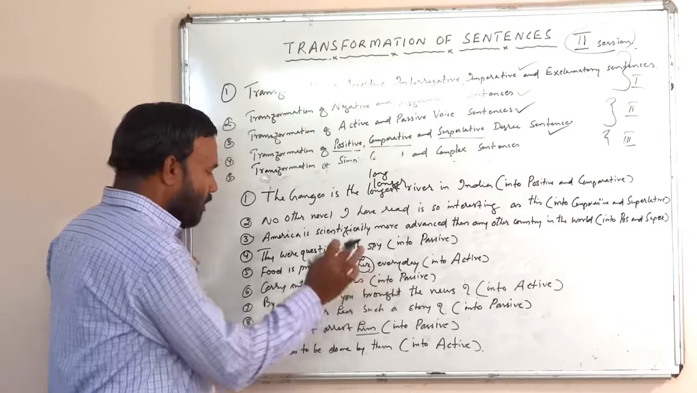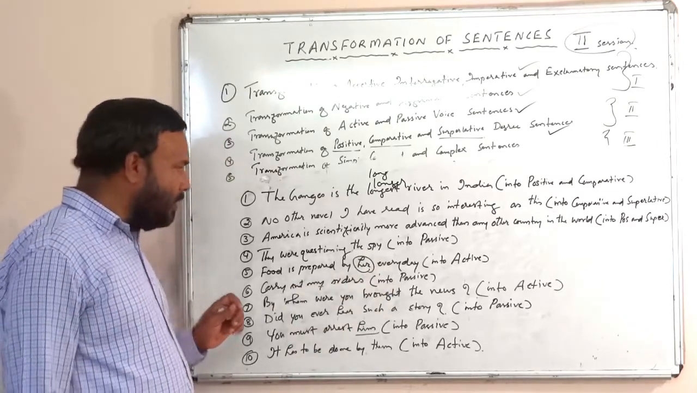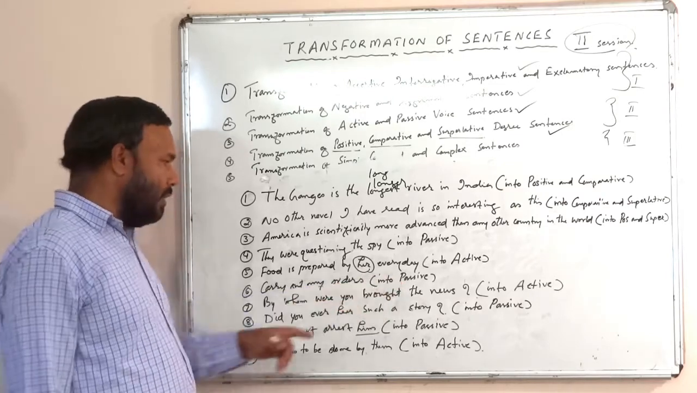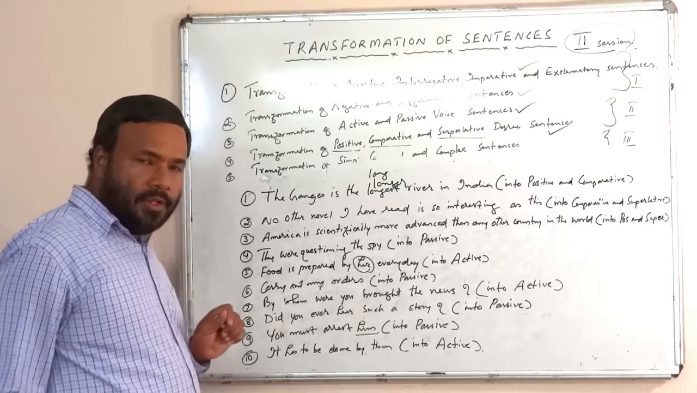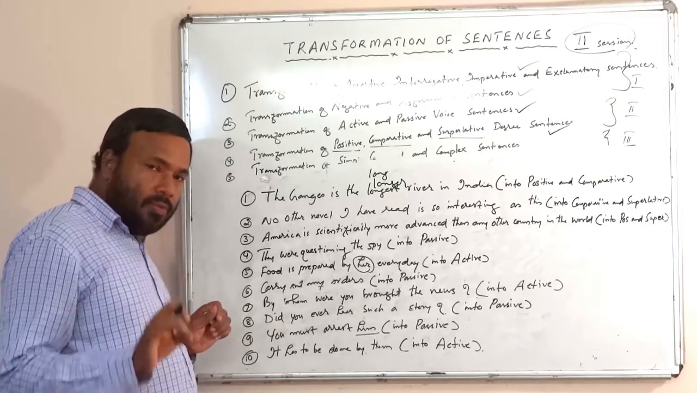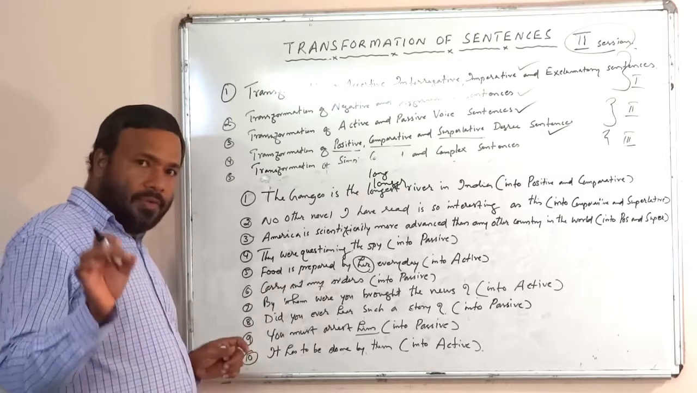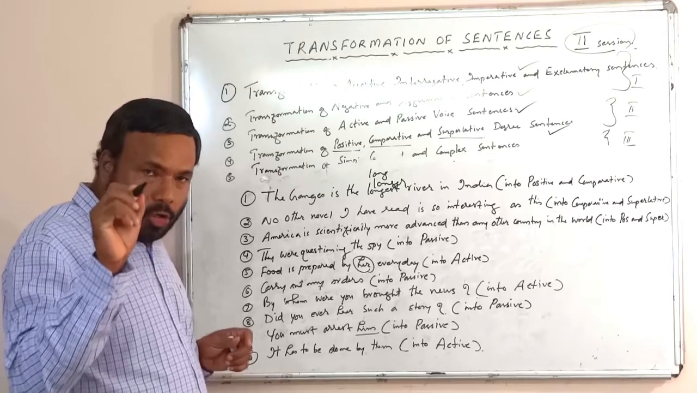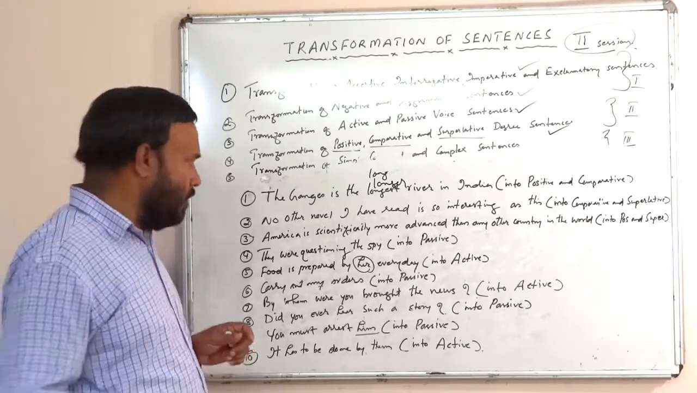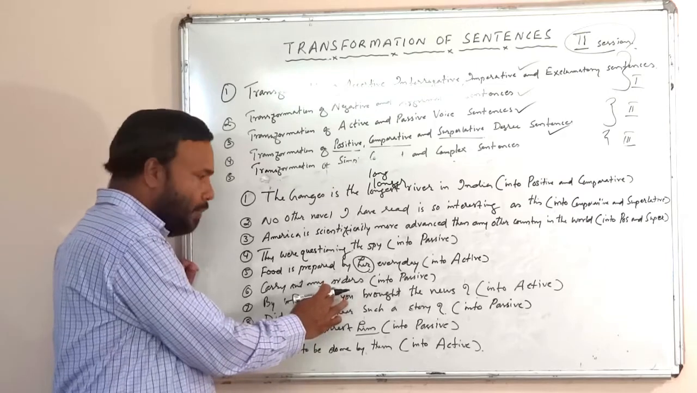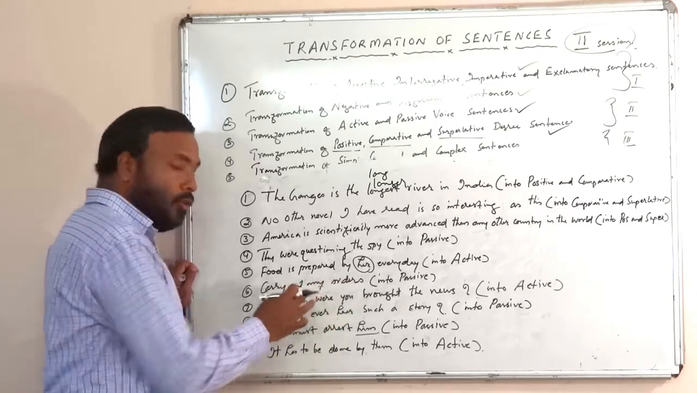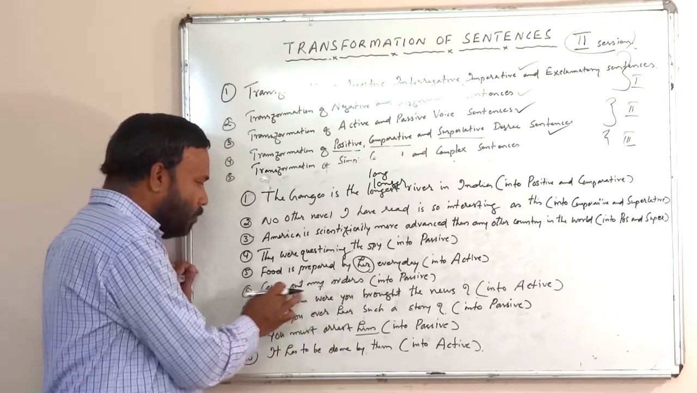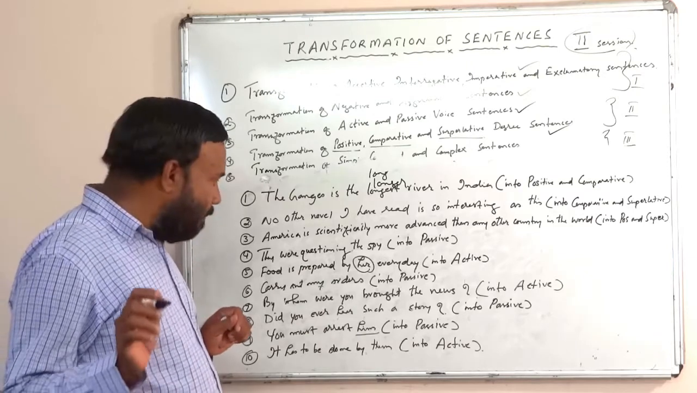Carry out my orders. It is a command. So this command is in active voice. We have to convert it into passive voice. I have already told you what the passive structure of a command is. When you convert a command into passive, you must use this structure: let plus object plus be plus past participle, isn't it? So we have to start this with let. Let plus object. What is the object here? My orders. Carry out what? My orders. So let my orders be carried out.